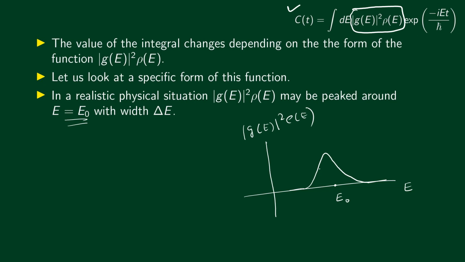There's a non-zero value only around E0, and let's say that this has a width given by delta E. So we are assuming that this function has a Gaussian form with the width delta E. Now the choice for this form of a function is not completely arbitrary, right? This is what we see in a realistic physical situation. So let's assume that the function has this form, and let's see what happens to this integral.